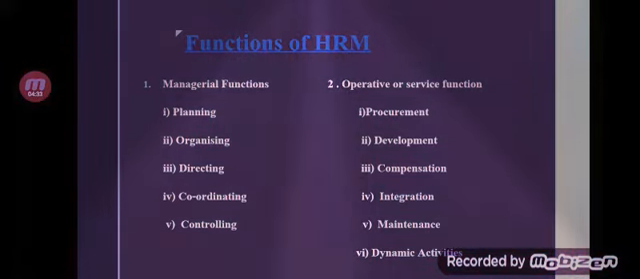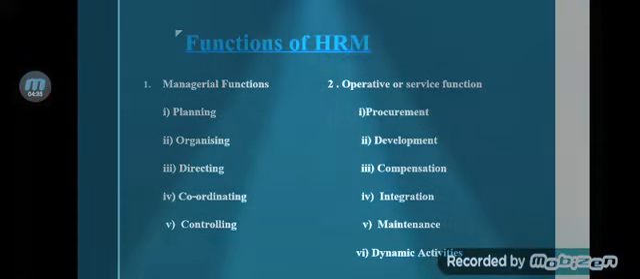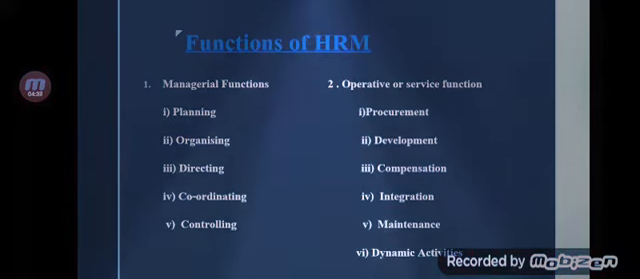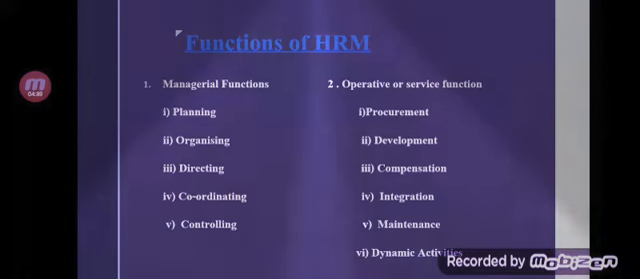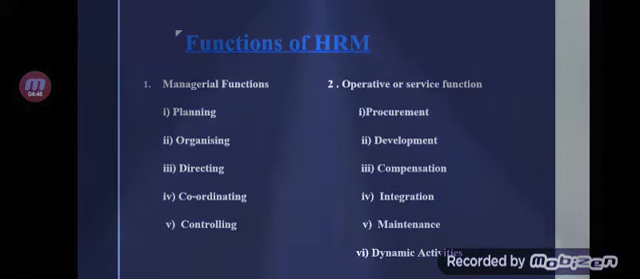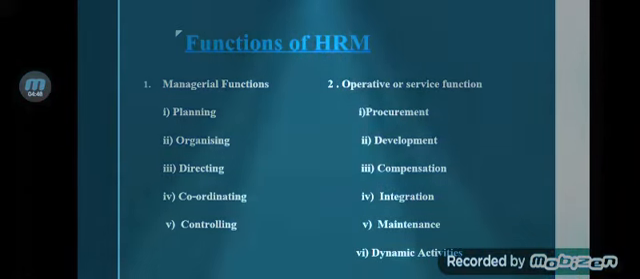So coming to the next one, that is organizing. The second one is organizing. A plan is made for implementation and carrying it out, and an organization is a structure or a framework and a process by which a cooperative group of human beings allocate its task among its members.